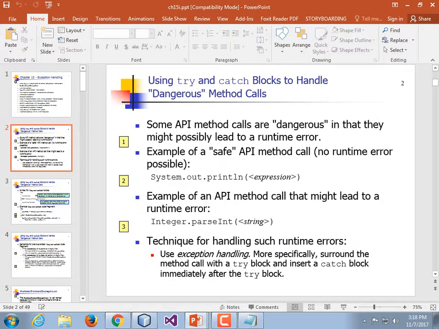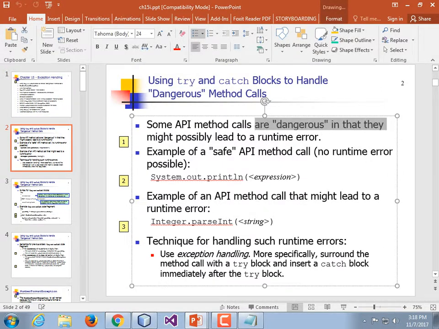So, some API method calls are dangerous in that they might lead to a runtime error. What is a runtime error? A runtime error isn't a syntax error. It's not a logic error. It's just when the program hits a state from which it cannot recover by itself. And you've all seen runtime errors if you're a Windows user and you're running a program and suddenly it says Windows has detected an error, now shutting down your program. You know, great. I lost my program.